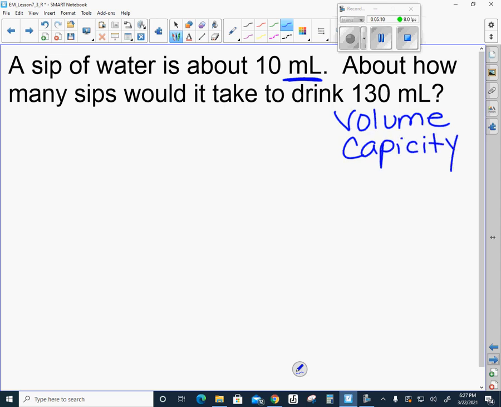All right, so let's look at this problem. A sip of water is about 10 milliliters. So if you think about it, I'm just going to draw a little bit of a cup here. And it says a sip of water is about 10 milliliters. About how many sips would it take to drink 130 milliliters? I want you to go ahead and pause the video, think about this, and see what you come up with.